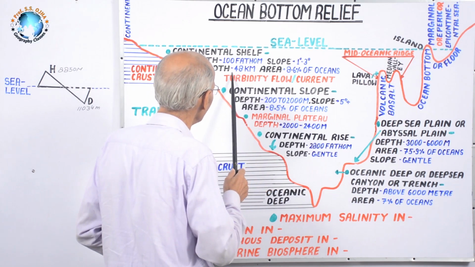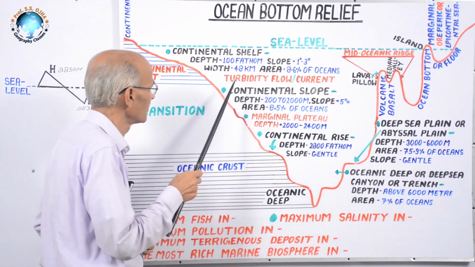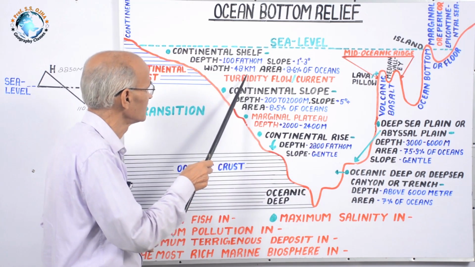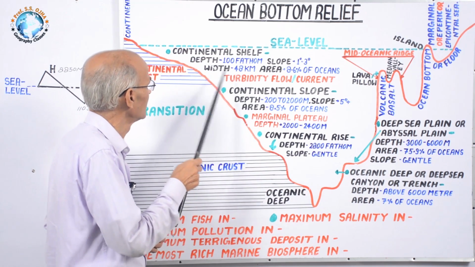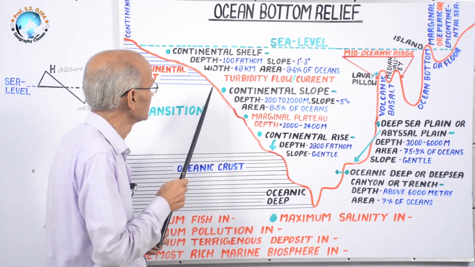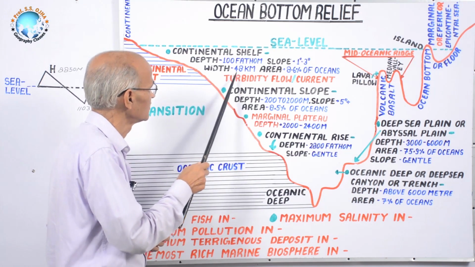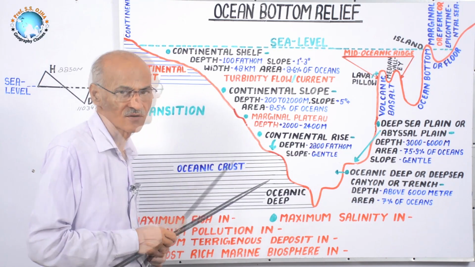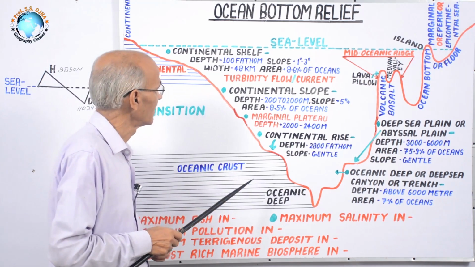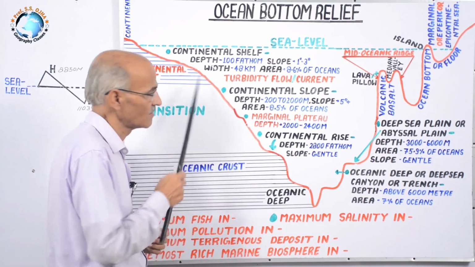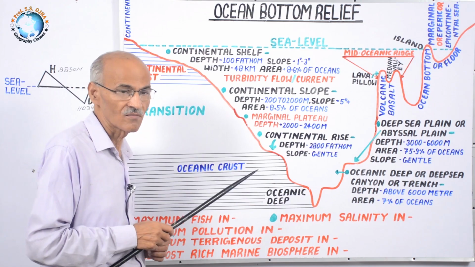And this is very important thing to keep in mind, that the average width of continental shelf, which has enormous marine resources, is 48 kilometer, and in this belt mining has maximum interference in water body.